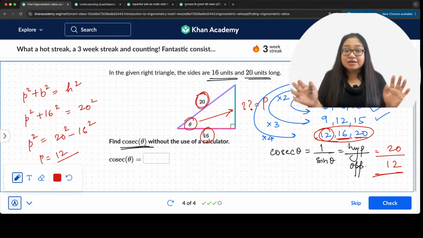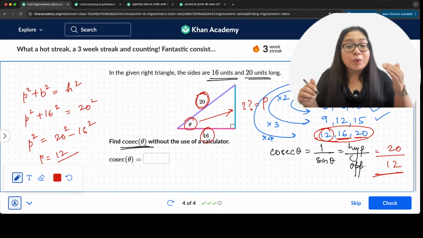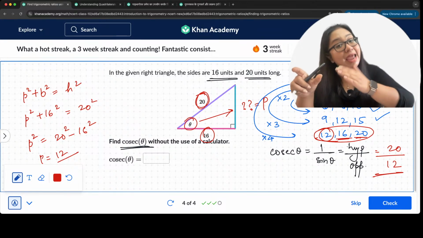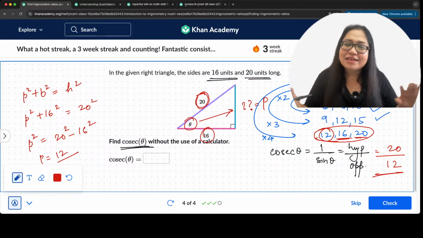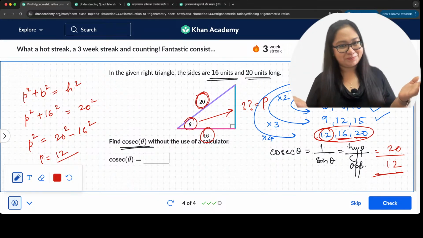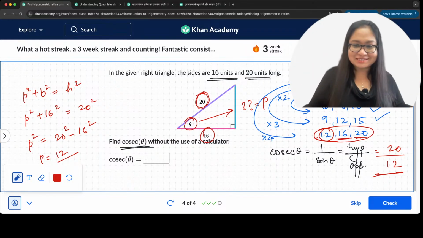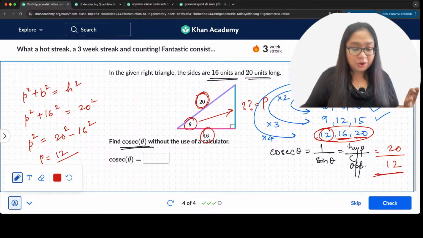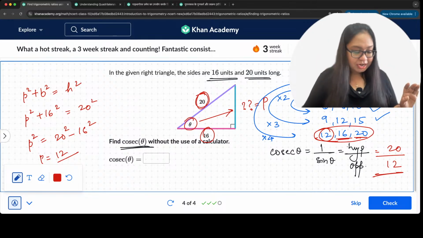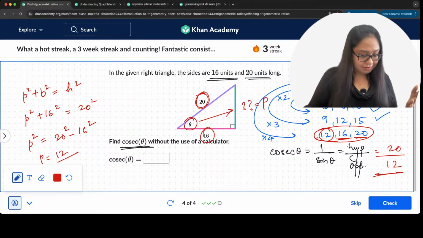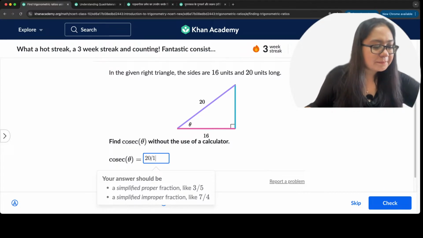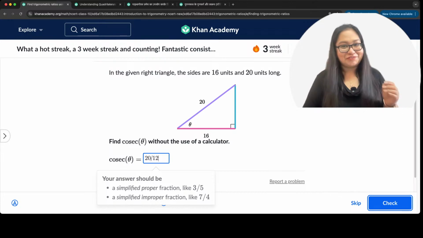Yes? Everybody understood? So we find the third side from the Pythagoras theorem, and then we find any trigo ratio that we want. Okay? All right, let's go ahead and write the answer. 20 by 12 is the answer here. And now I am going to write and check. 20 by 12 is the answer. So here we go. 20 by 12. And go for a check.